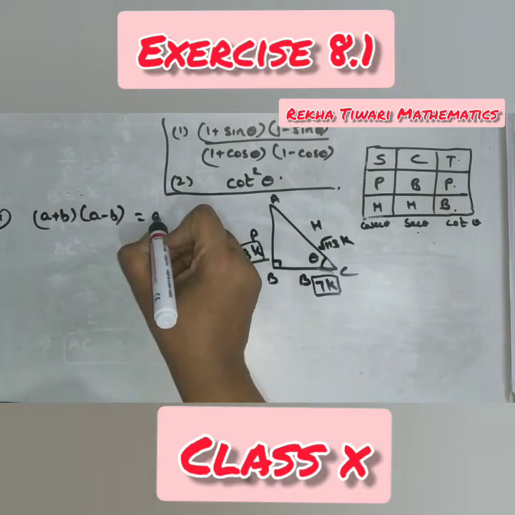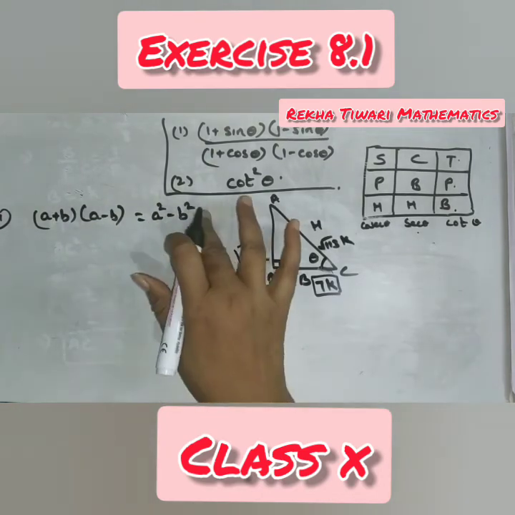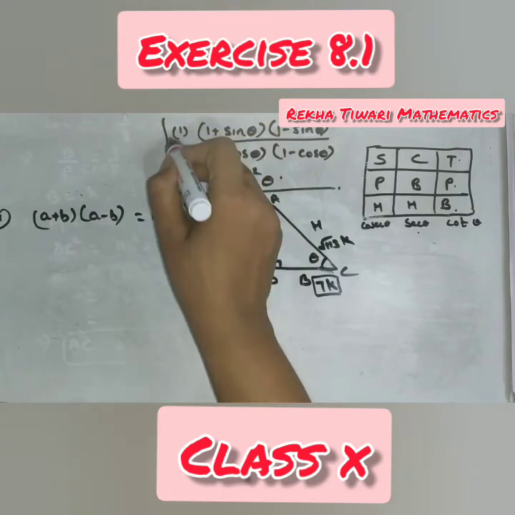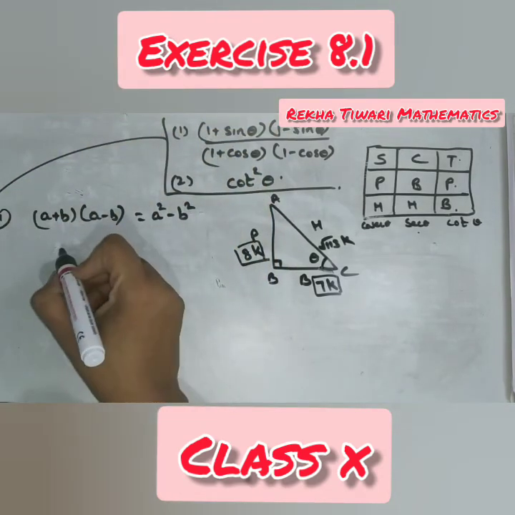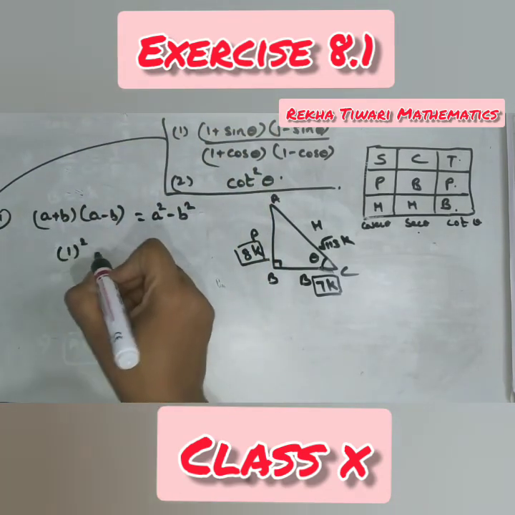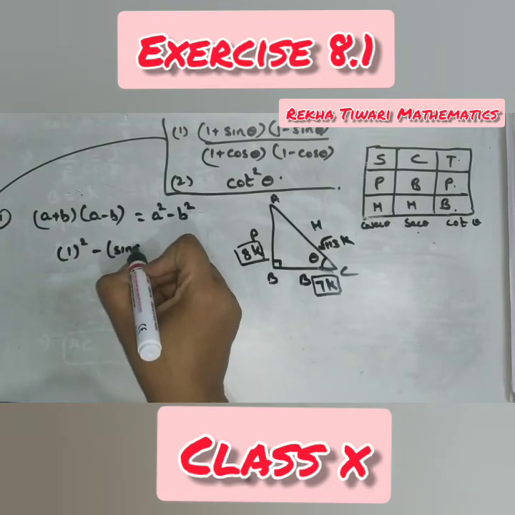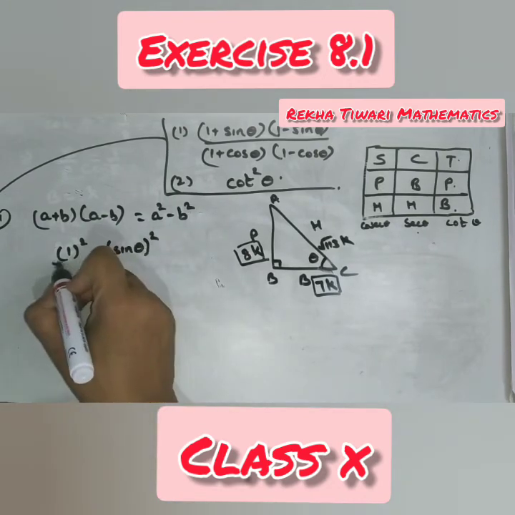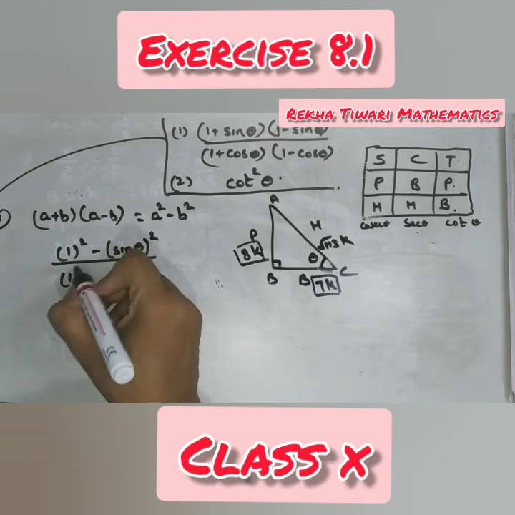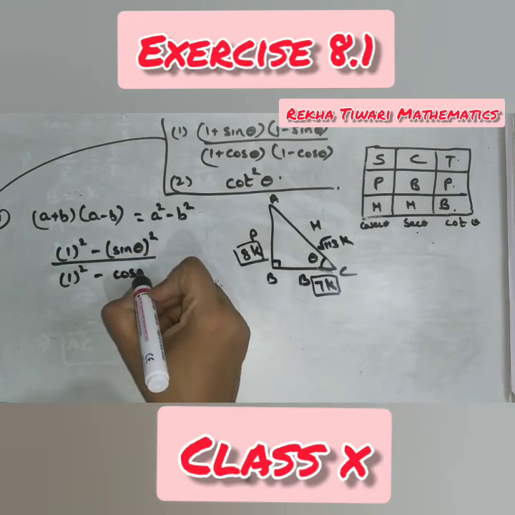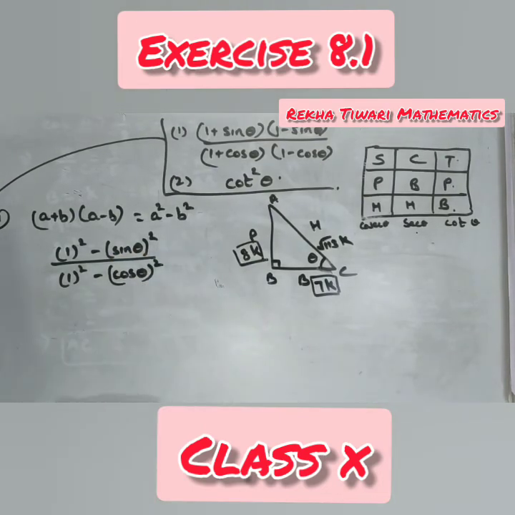This is A square minus B square. So could I change this one as 1 square minus sine theta square upon 1 square minus cos theta square. This is also A plus B, A minus B, a square minus b square.